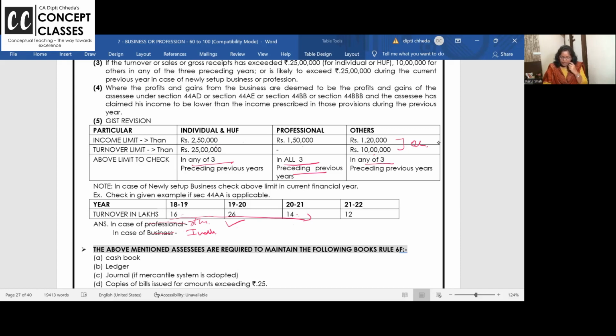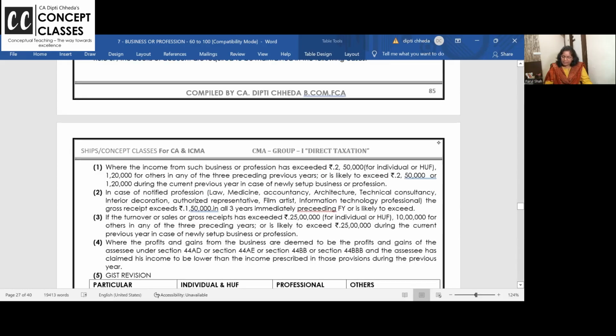if you are individual and HUF, is your turnover exceeding 25 lakhs? Any one of the years? Yes. You too have to maintain the books. Now, if you are a professional, for professionals there is an income limit, turnover limit is not given.